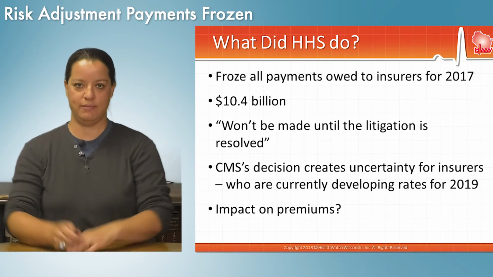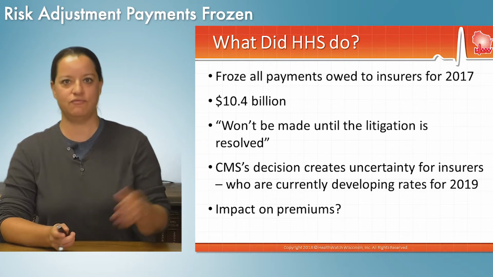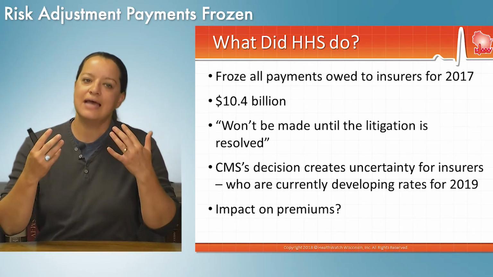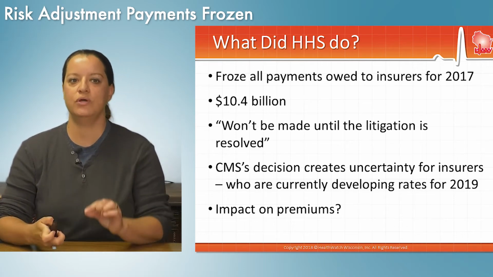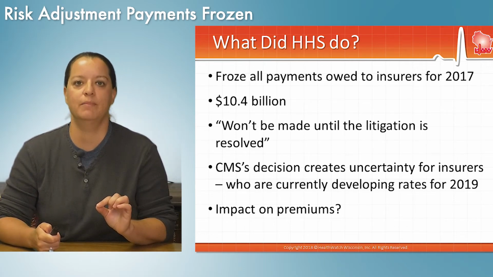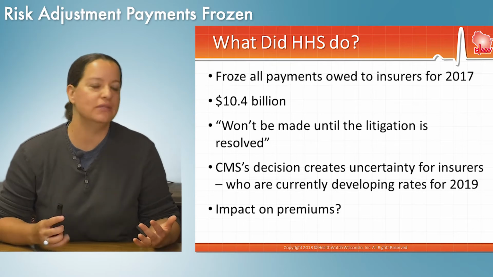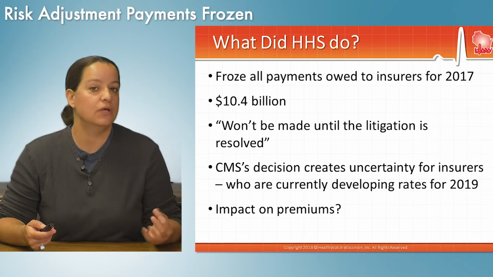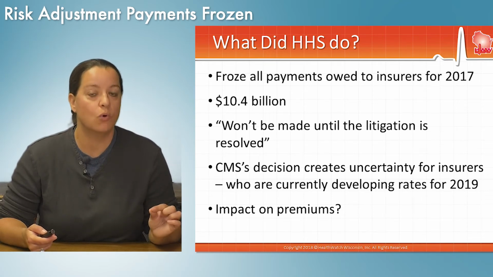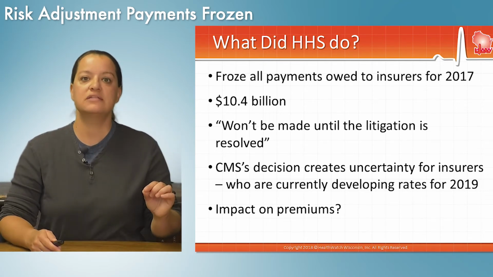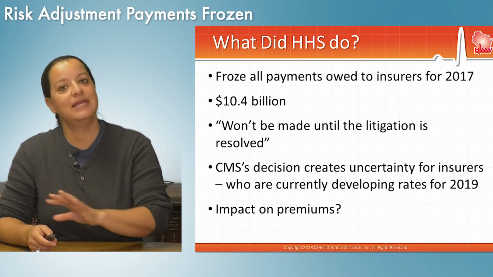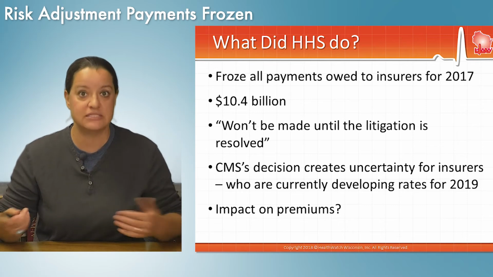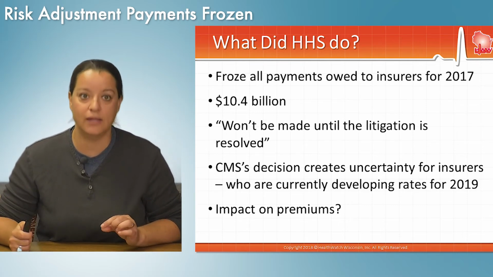What did they do? They froze the payments altogether. They said nobody gets any money for 2017. You're not going to be getting a check in the mail for 2018. It's a lot of money. It's $10.4 billion that we're talking about. Now, some insurance plans aren't owed a whole lot, $100,000 here and there. A couple plans are owed a little more, on the order of a couple million dollars. Some plans can absorb that, no problem. Some plans are saying they can't, and those are some of the smaller plans, more of those co-op plans that were designed under the Affordable Care Act as well.